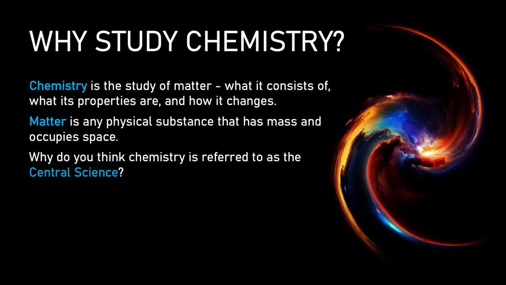Chemistry is often called the central science because it connects to so many other areas of science. Understanding chemistry helps us explain concepts in biology, medicine, environmental science, physics, and so many other fields. In other words, because chemistry helps us understand what is happening at the particle level, it relates to a lot of other sciences.